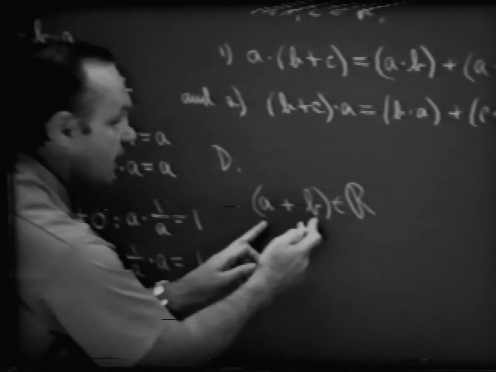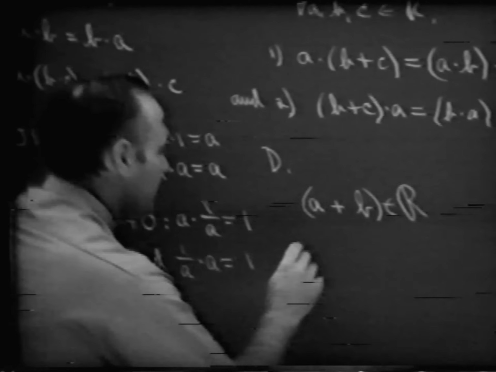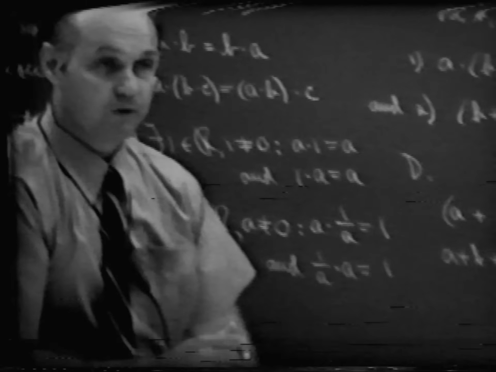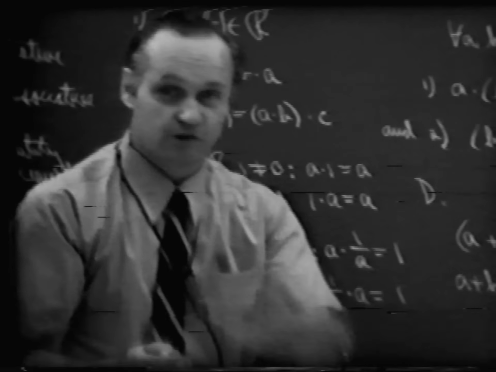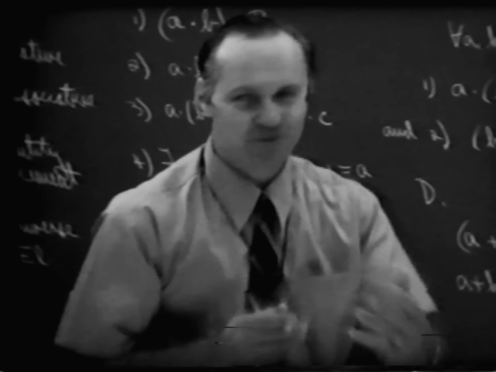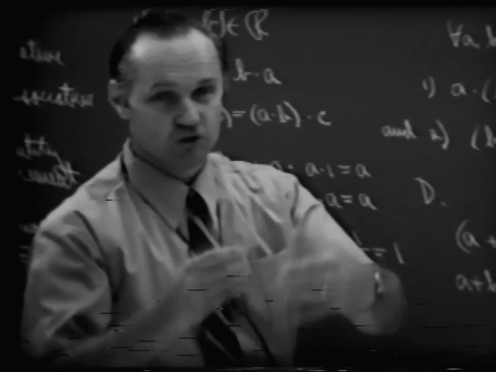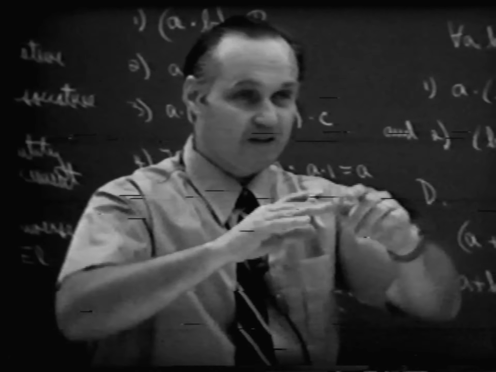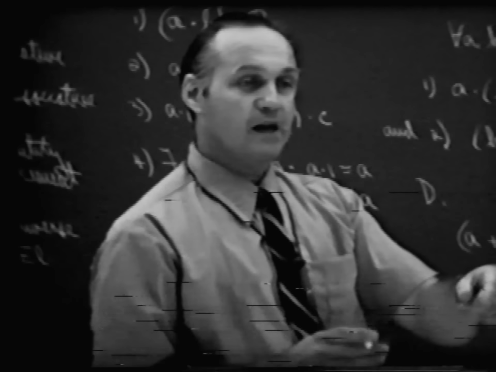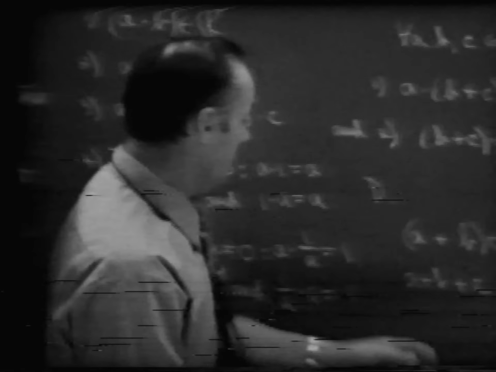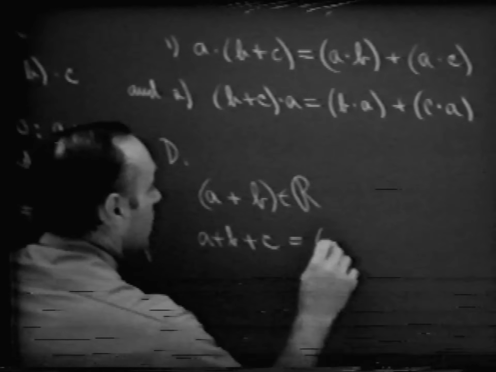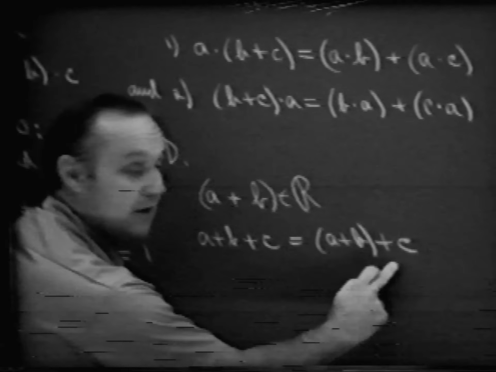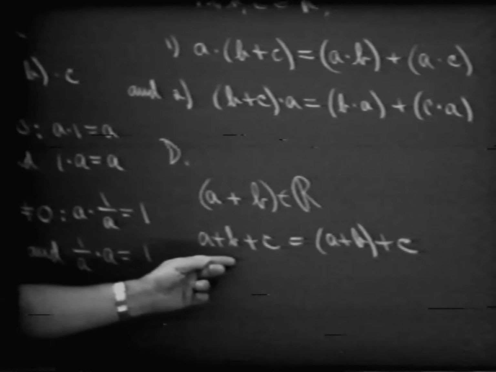Now notice, I'm taking two numbers to begin with. And suppose I had three elements, A plus B plus C. If you were to add three numbers, 2 plus 3 plus 4, you can't add all three at the same time. You can add 2 plus 3, which gives you 5, and then take 5 plus 4, which gives you finally 9. So we can indicate that by putting some parentheses here, (A plus B) plus C. And this is our definition of what we mean by the sum of three numbers.